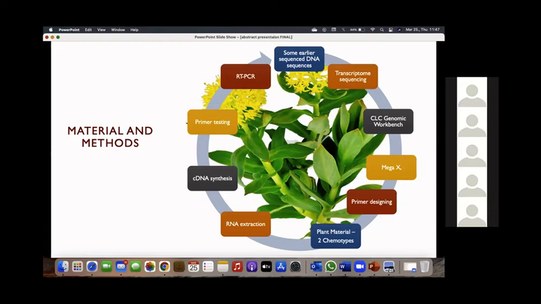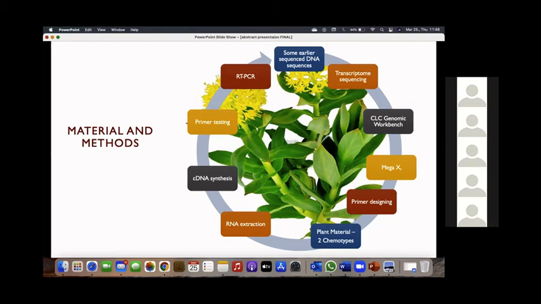After aligning the genes, we saw some differences among the isoforms. We designed the primers in such a way that we could deduce what makes these isoforms different, to confirm whether it's just alternative splicing or there are sequencing errors. In this study, we included 2 chemotypes: one containing high salidroside, the other containing high rosavin and no salidroside.